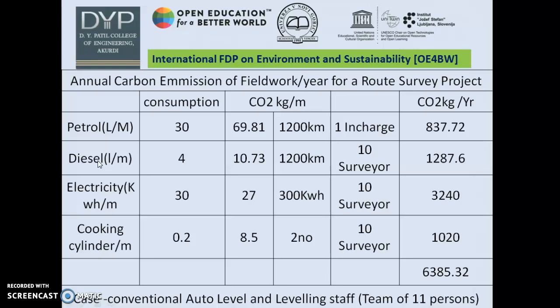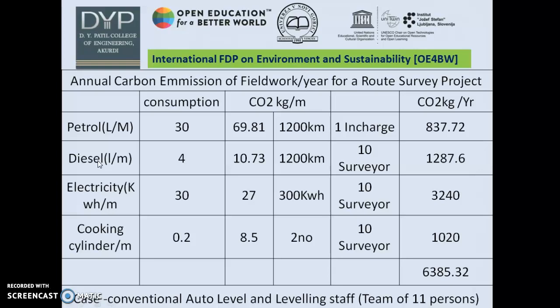There will be consumption of electricity for the camping arrangement on the site plus processing of the data. I have assumed a 30 kWh utilization of electricity, and the carbon emission against that for one surveyor will be 27 kg per month.